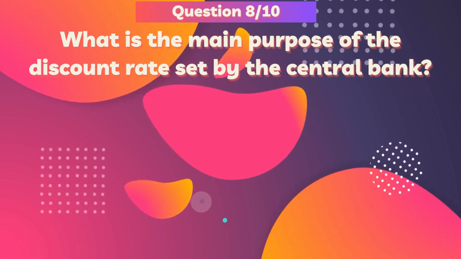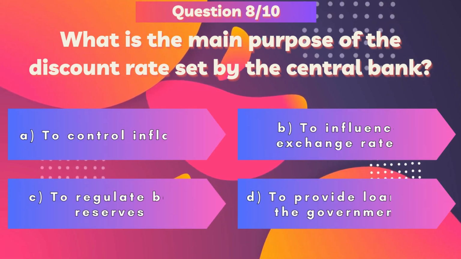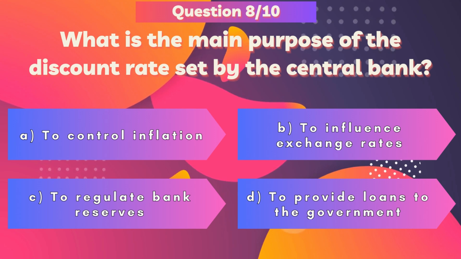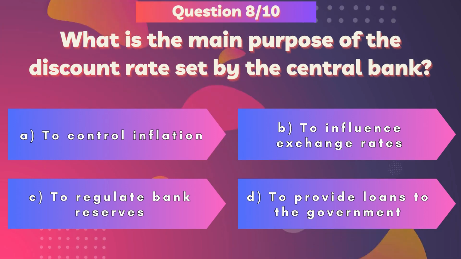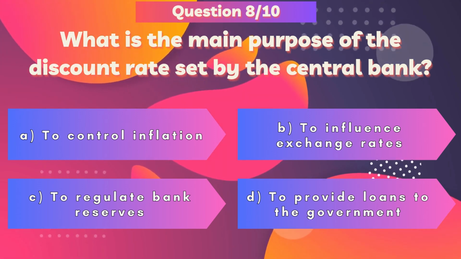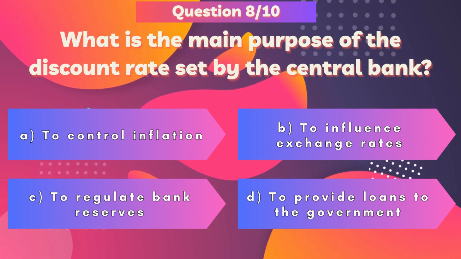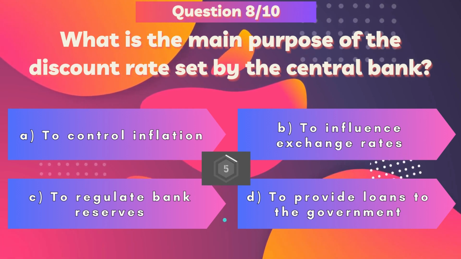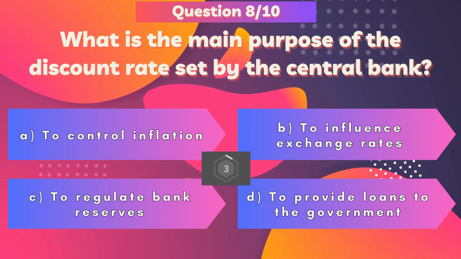Let's explore the available options. A. To control inflation. B. To influence exchange rates. C. To regulate bank reserves. D. To provide loans to the government. Take your time to consider the options.